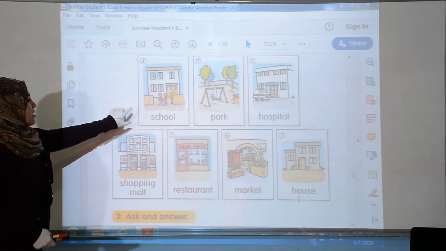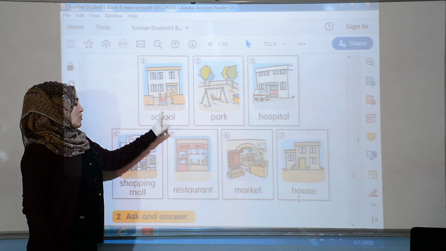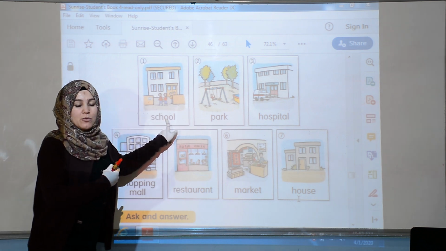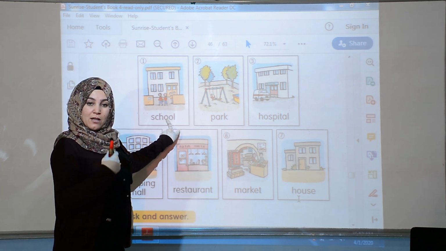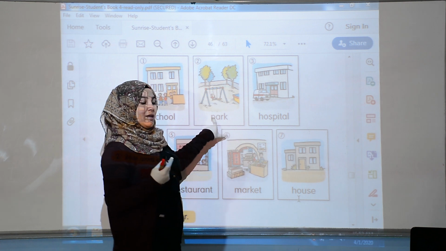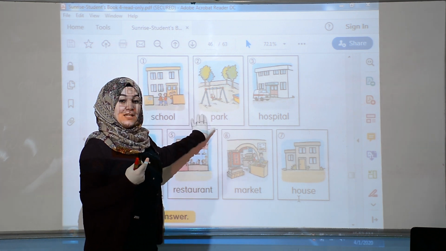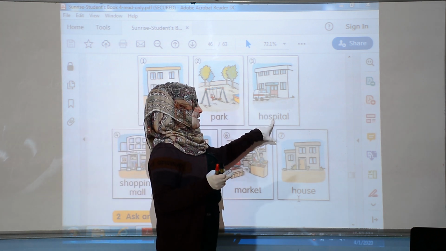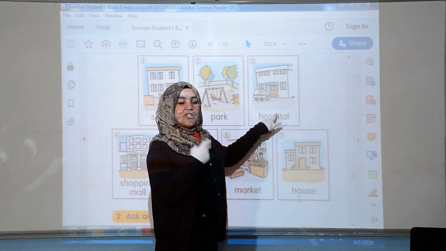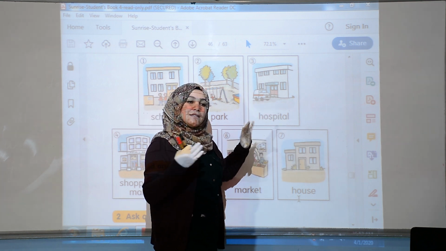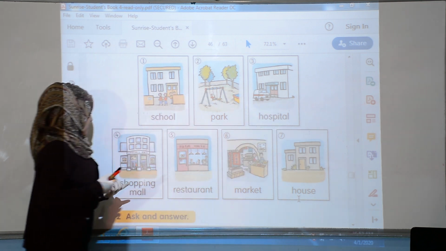For example, does she go to the school? If our response is positive, we will say yes, she does. If not, no, she doesn't. Does he go to the park? Yes, he does. No, he doesn't. Does he go to the hospital, or does she, or does it go to the hospital? Yes, it does. No, it doesn't.